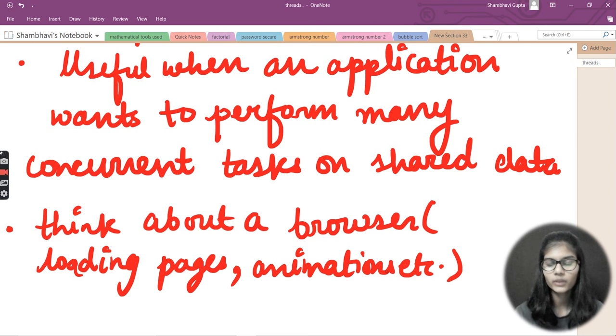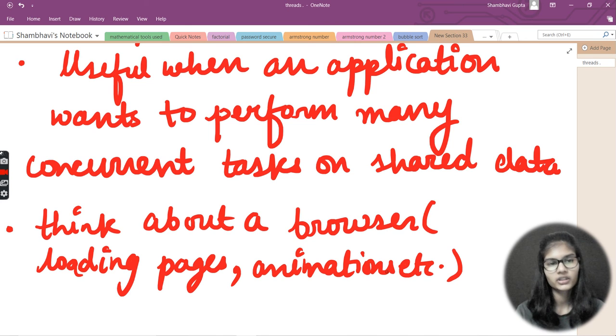Till it is loaded, we are not able to see what information we are getting. That is the example of when we want to perform many concurrent tasks on shared data. So the main use of threads is when an application wants to perform many concurrent tasks on shared data.